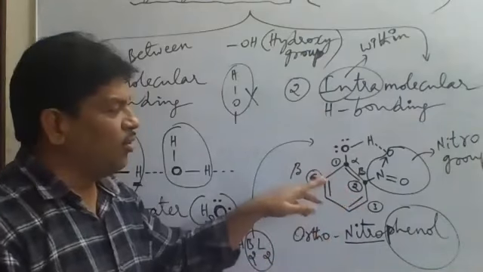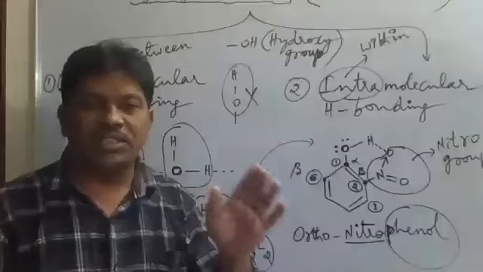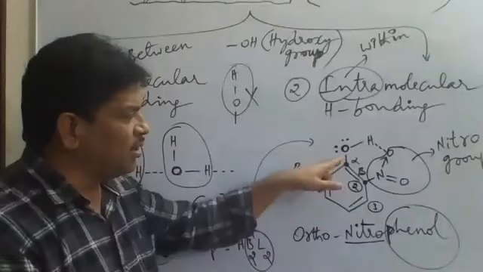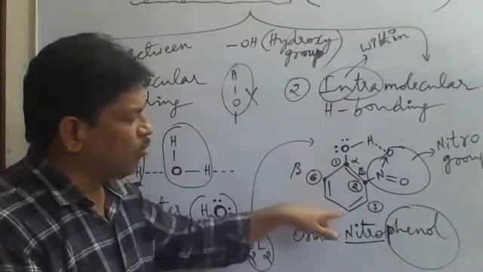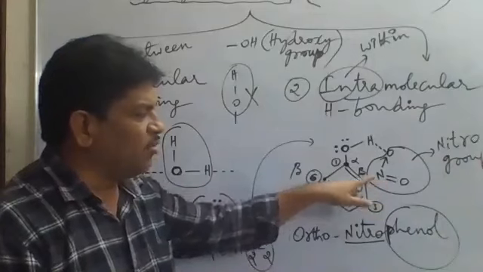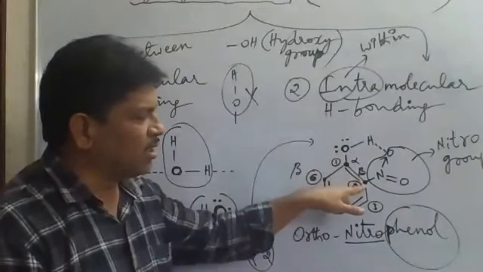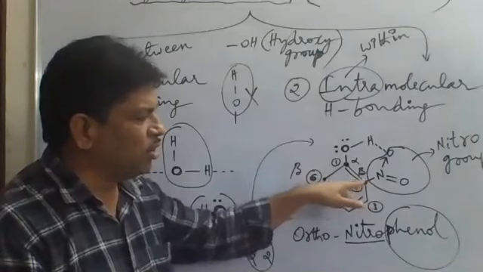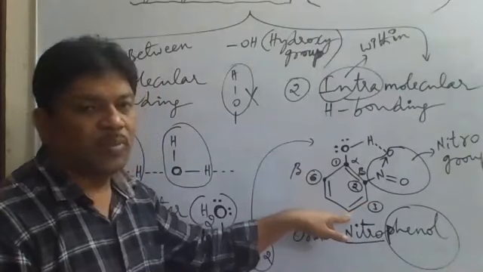So like this we have taken the ortho, meta, para positions of the benzene ring. Again, if we take this side also, this one is ortho, this one is meta. Anyhow, para will be the same. But as the NO2 group is here, we have taken this one as the first carbon, this one as the second carbon. So the second carbon position is called what? Ortho position. Third carbon position, meta position. Fourth carbon position, para position.